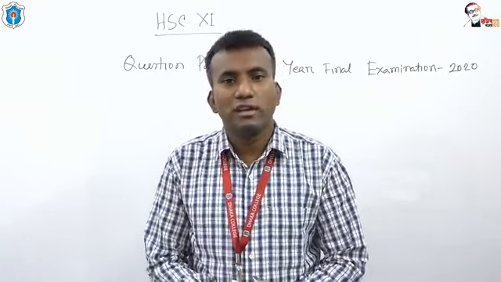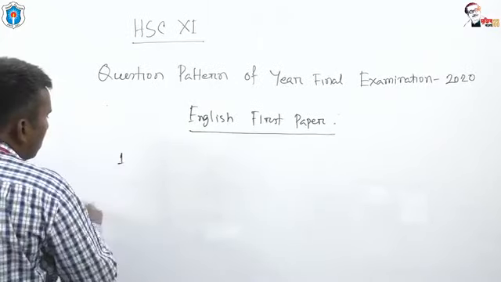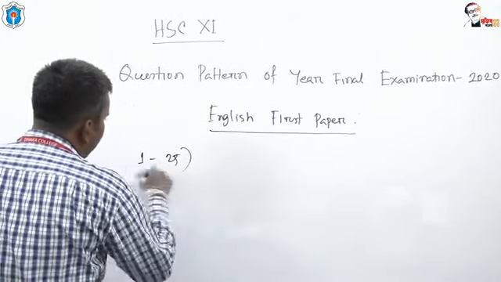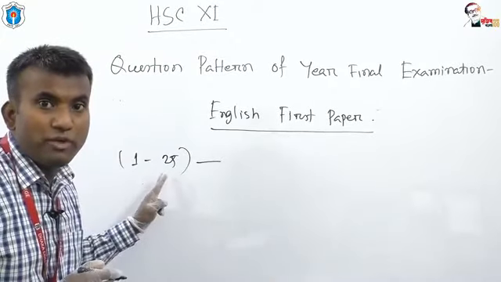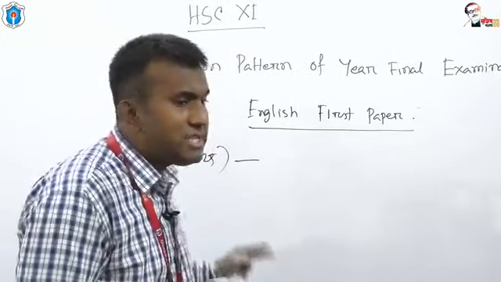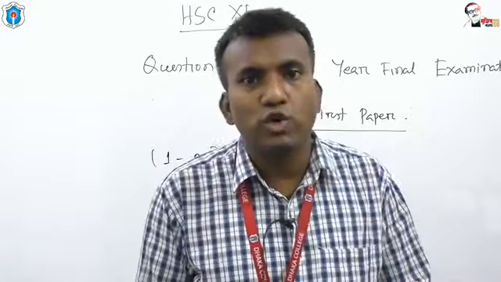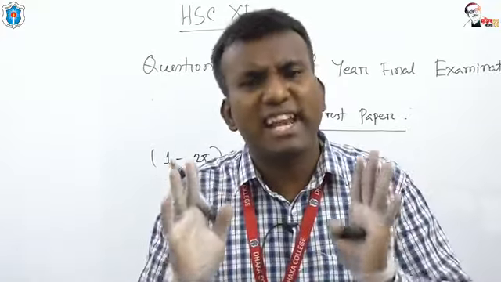Okay, and from these 25 questions, question number 1 to 25 will be on English first paper.